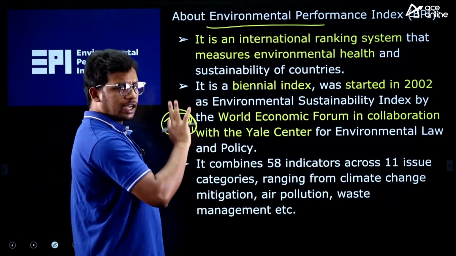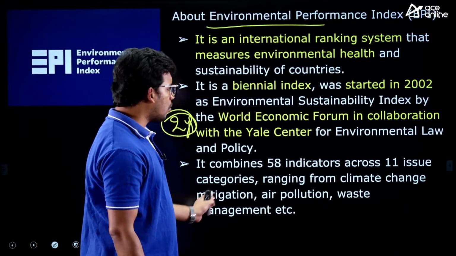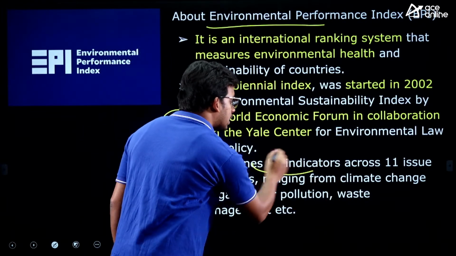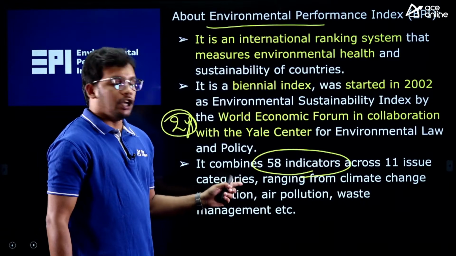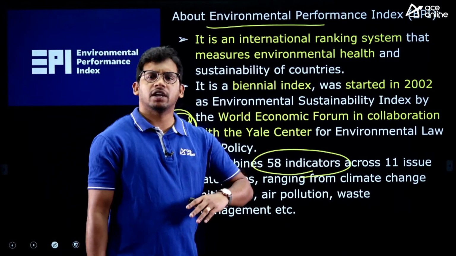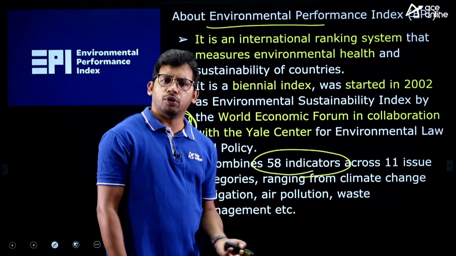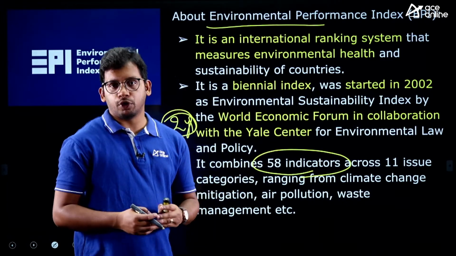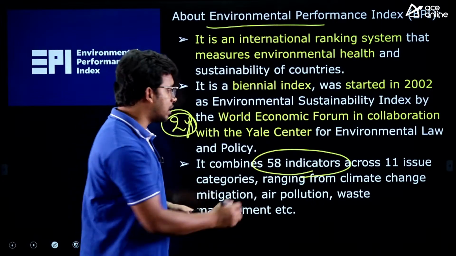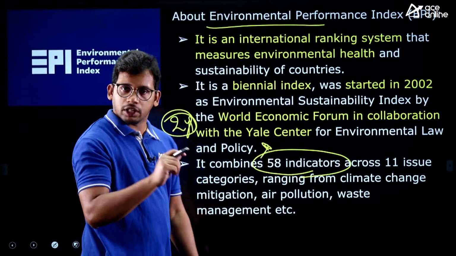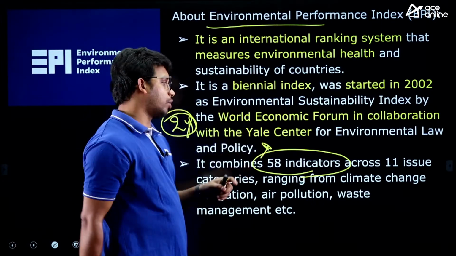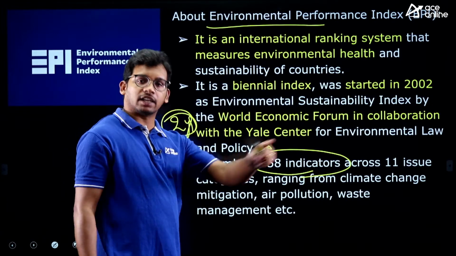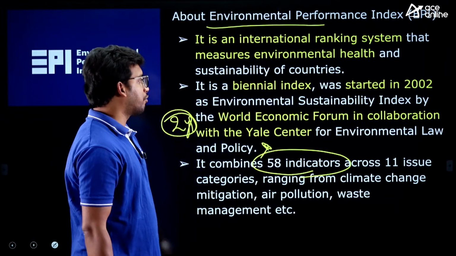Alright, so they take a lot of indicators. They have approximately 58 indicators and 11 issue categories, like waste management, air pollution, water level, water pollution. So there are a total of 58 indicators. You don't need to remember all the indicators, only the number is important. 58 indicators, and they rank the countries based on their performance.